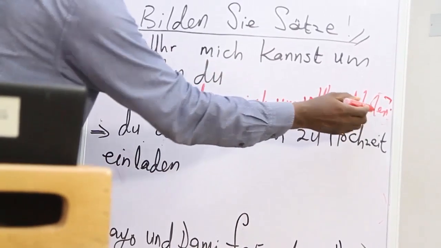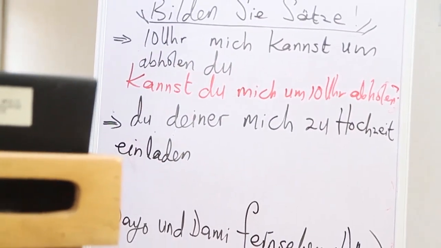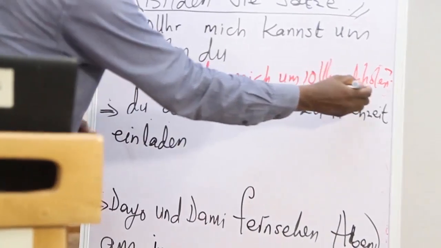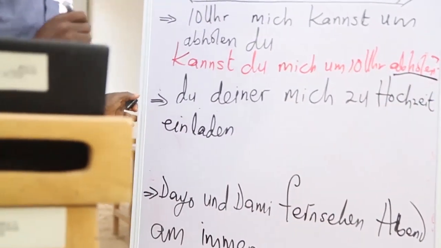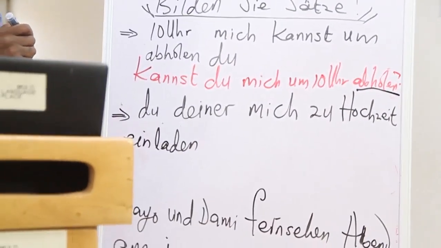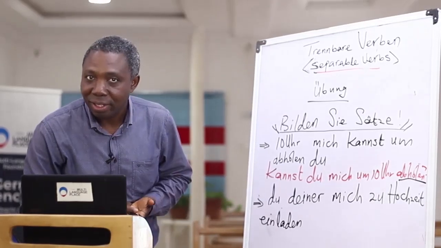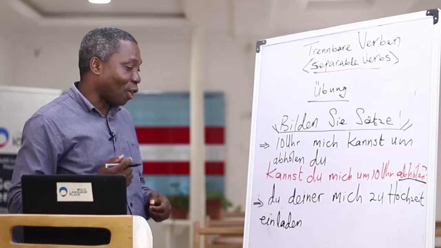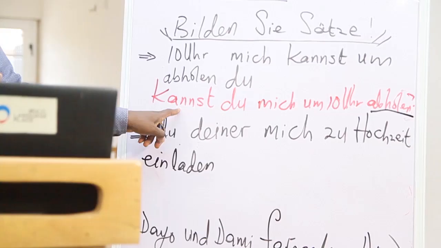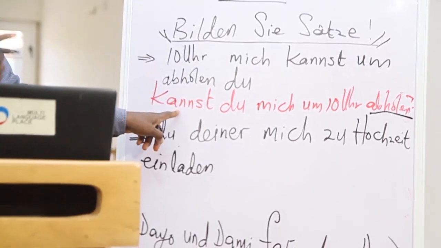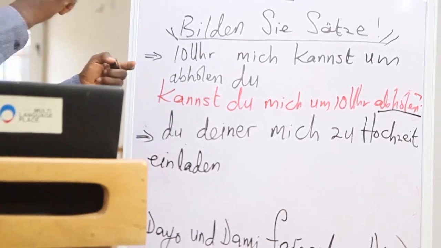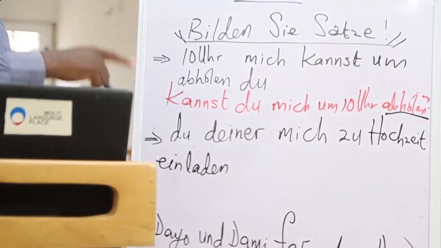Of course, we said this is a separable verb, abholen, which we have done already. But then it cannot be divided in this sentence. Why? Because this verb is here. And because we talk about ja, nein, Frage.